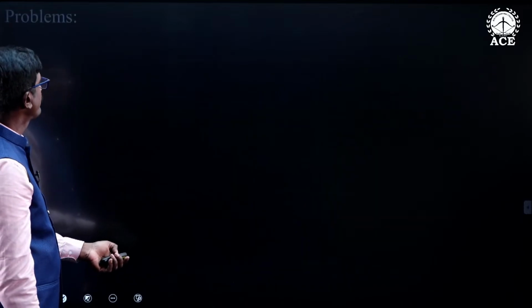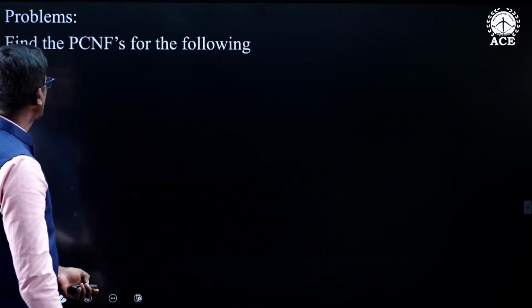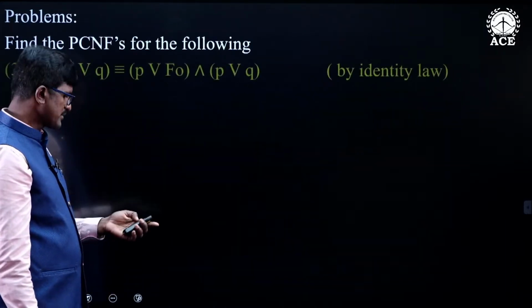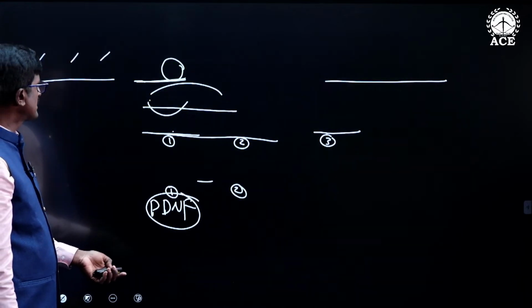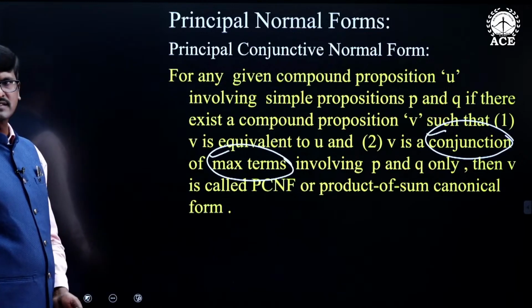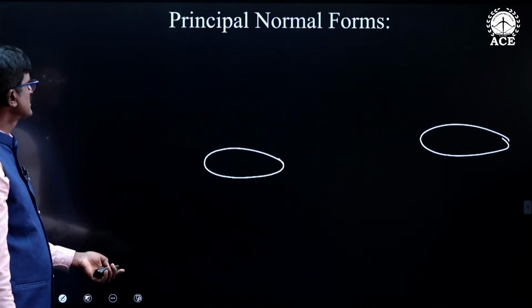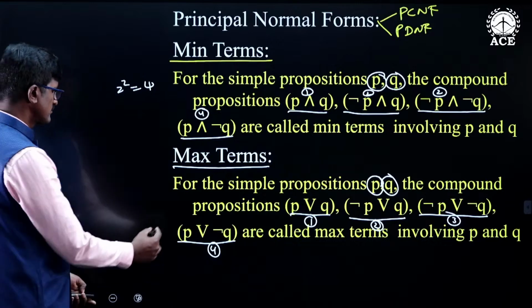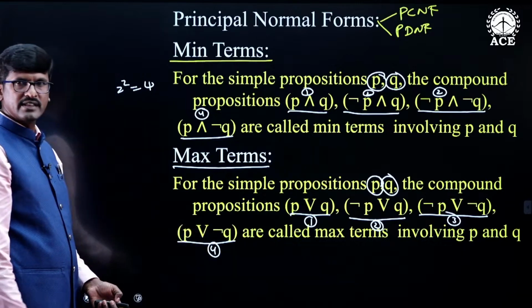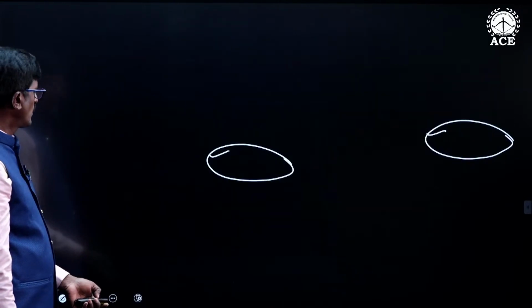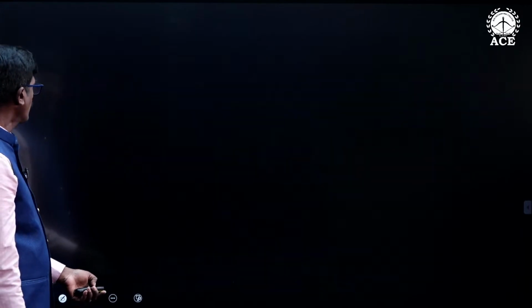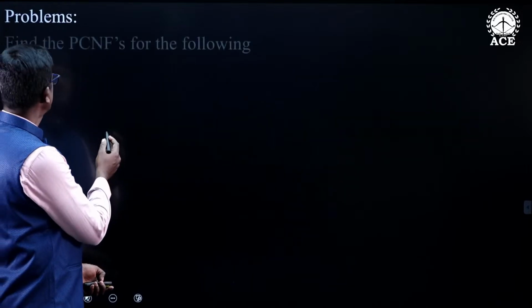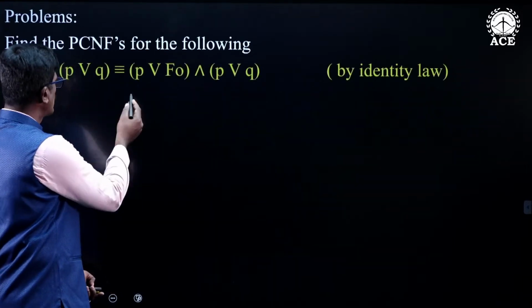Similarly, next. Now, let's see what is principal conjunctive normal form. So, what is principal conjunctive normal form? Principal conjunctive normal form is nothing but a conjunction of the max terms. What are the max terms? These are the max terms. Max terms are nothing but disjunctive statements. So, this is the given compound proposition U. This is U statement. I am taking this as U.